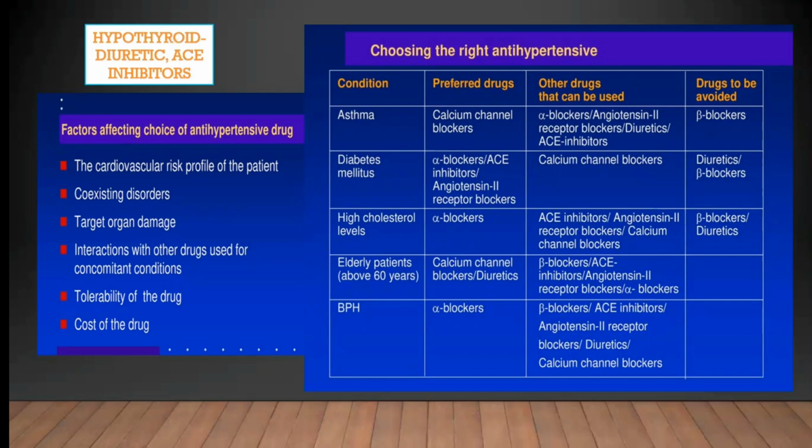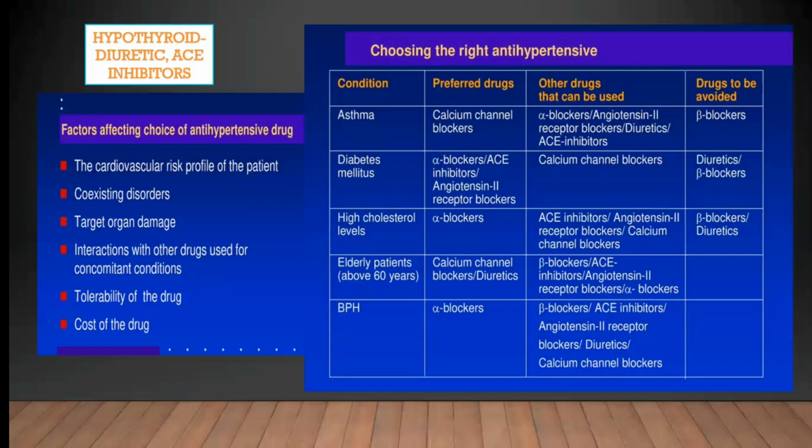In case of asthma, preferred drugs are calcium channel blockers and avoided drugs are beta blockers. In case of diabetes, ACE inhibitors, ARBs, and calcium channel blockers are preferred. Avoided are diuretics or beta blockers. In case of high cholesterol, preferred drugs are alpha blockers. Other drugs that can be used are ACE inhibitors, ARBs. Avoided are beta blockers and diuretics. These will raise the cholesterol.